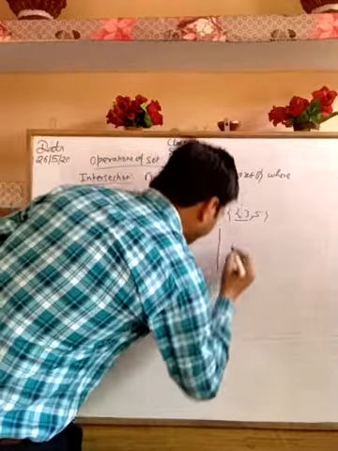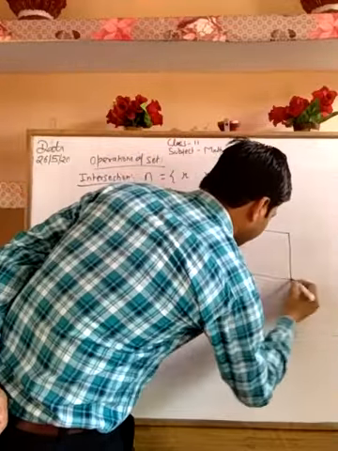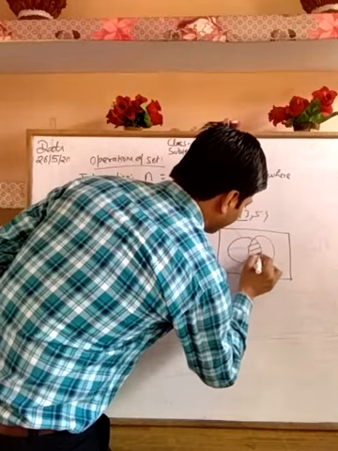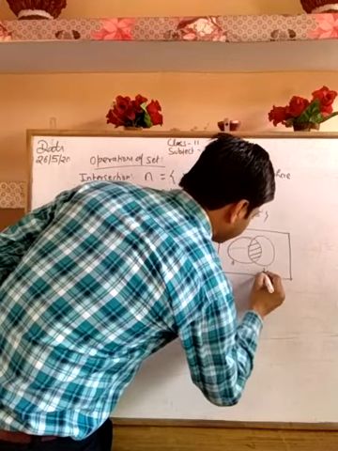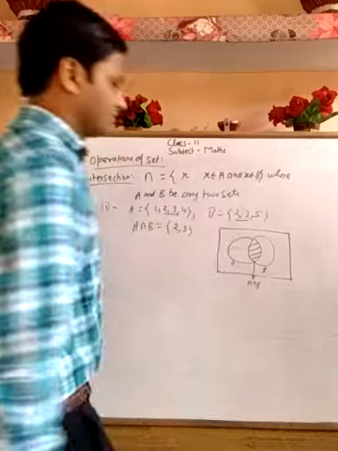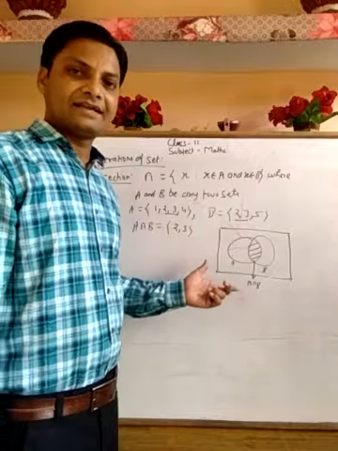We can also represent it in a Venn diagram, with set A and set B. So this is the common part, A intersection B.